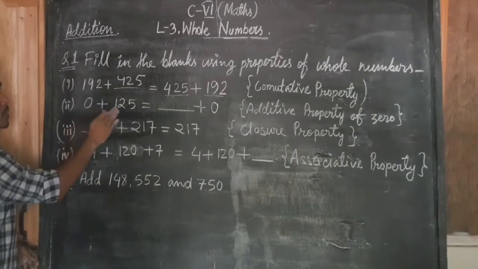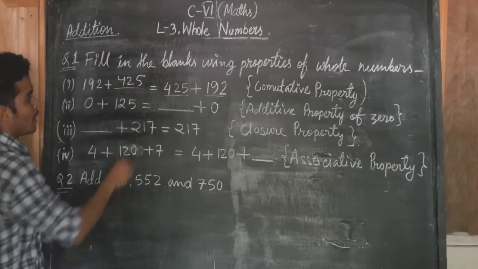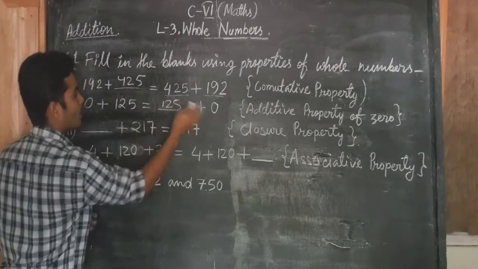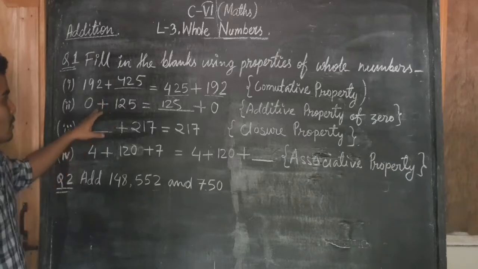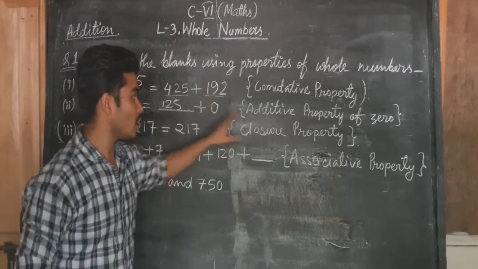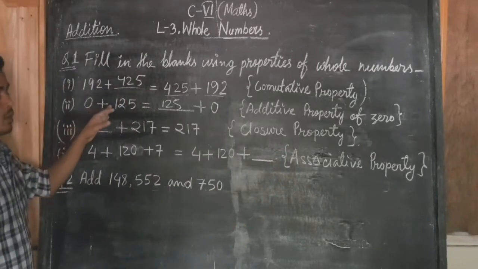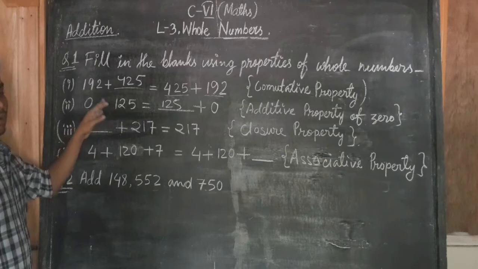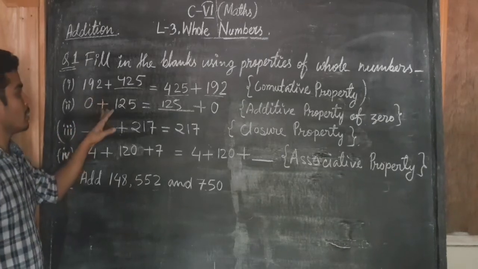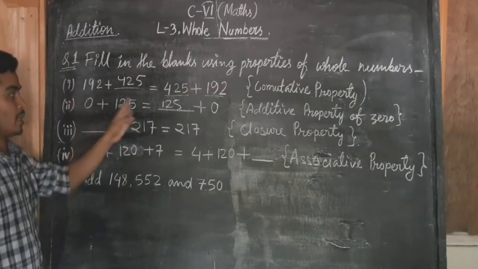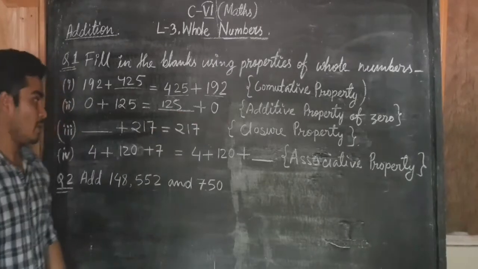Now let's move to the next question. You can see 0 plus 125. If I add these two numbers, I will get 125. Also, if I add 125 plus 0, we will get the same answer. This property of whole numbers over addition is called additive property of 0. 0 is the identity for adding any two or more whole numbers together. So 0 will not change the answer of the addition in whole numbers. That property is called additive property of 0.